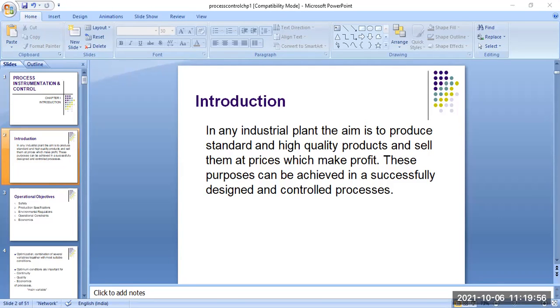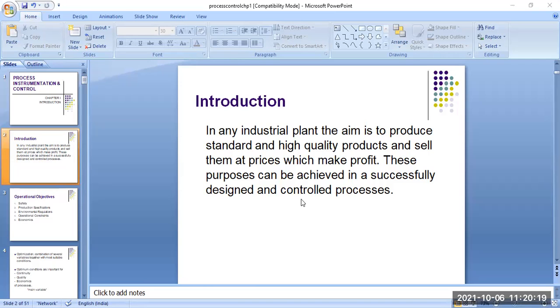In any industrial plant or factory, the aim is to produce standard and high quality products. All of you know that the industry is a manufacturing company or production company.